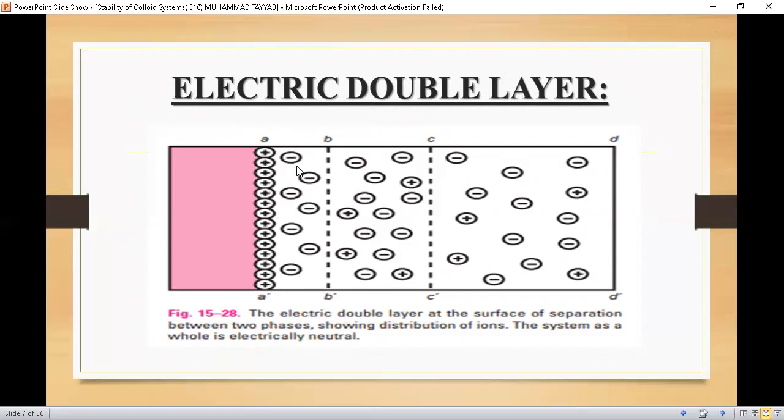That means we can also say that the surface of the particle is shifted from A dash to B dash, because from A dash to B dash the ions behave as a single unit due to the strong interaction of positive and negative charges, and also the interaction of the solvent molecules with these ions. Now the surface of the particle is B dash, and the original surface of the particle is A dash, and B dash is the surface of the particle in colloidal dispersion.